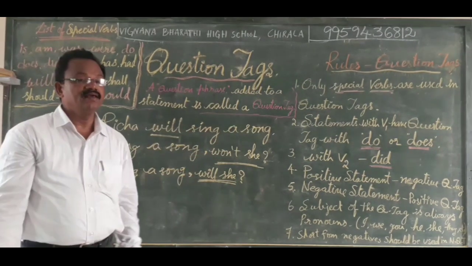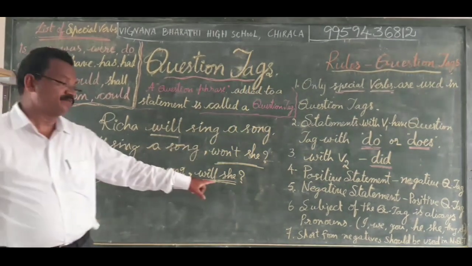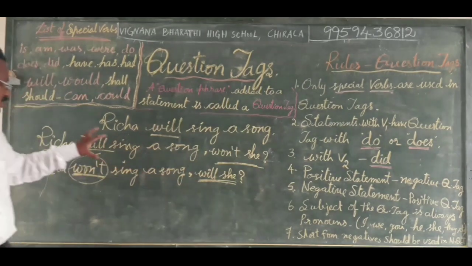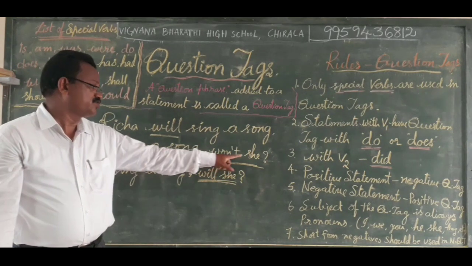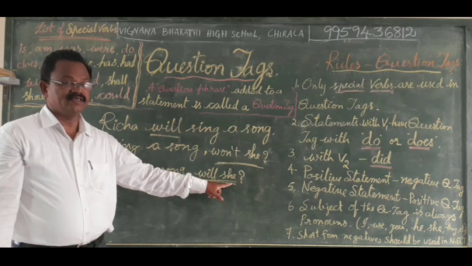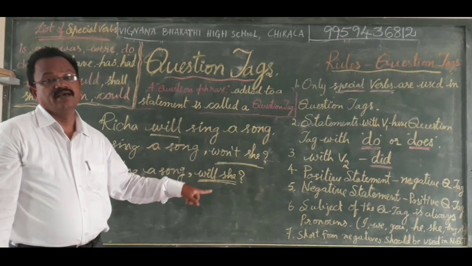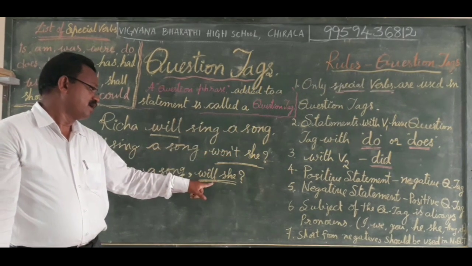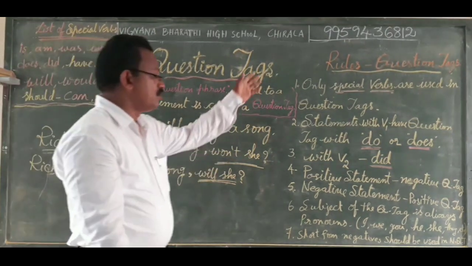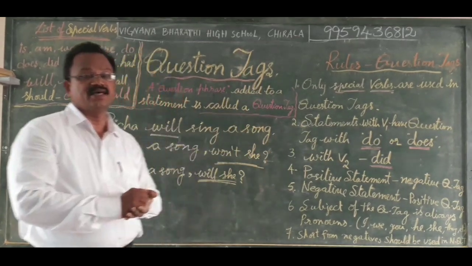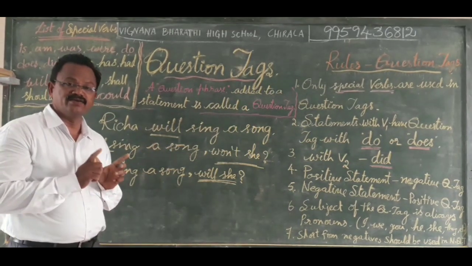Always we have to tally with the rules for every answer. A negative statement gets a positive question tag. A positive statement gets a negative question tag. Only pronouns should be used in question tags. Special verbs should be used with the short form of negatives in question tags, whether a negative or positive question tag. So these are the set of rules we have to go through while changing these sentences or finding the question tags for different kinds of statements, like positive or negative statements.